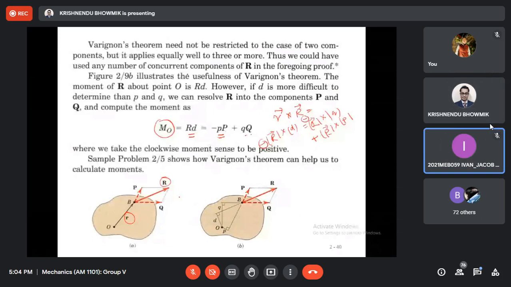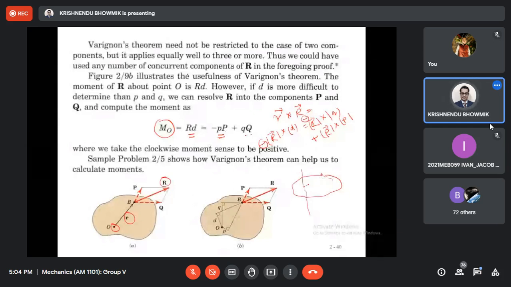I will tell you. First of all, every time you are taking moment with respect to this point. If I draw in three dimensional case, this three I am showing.